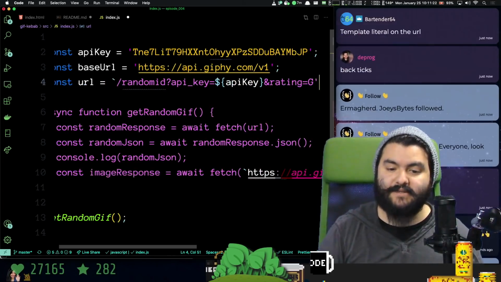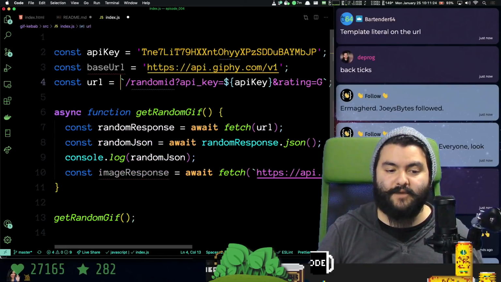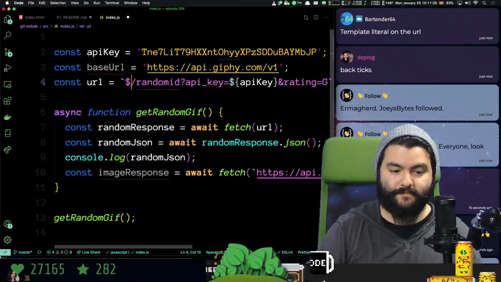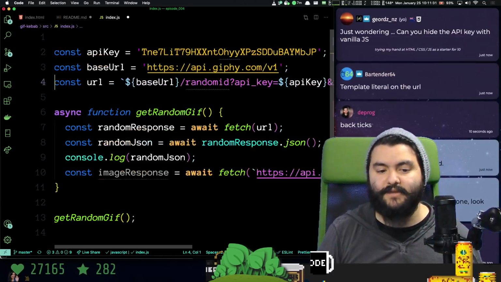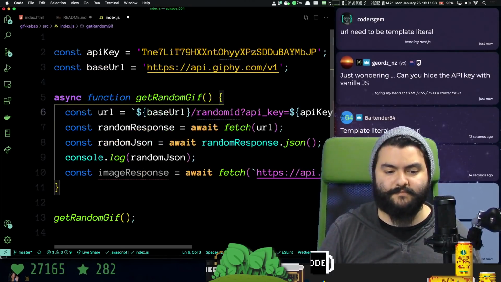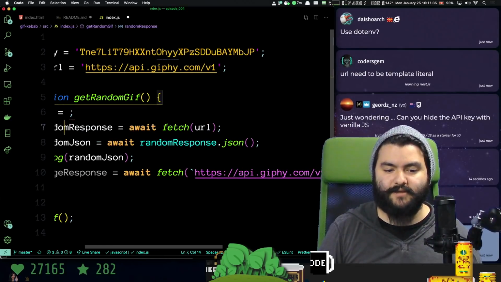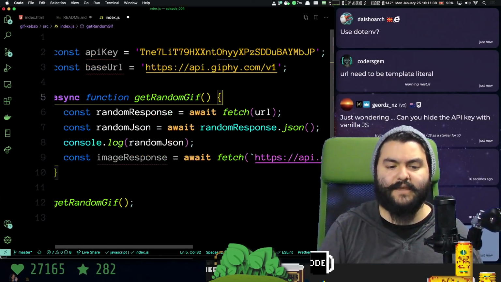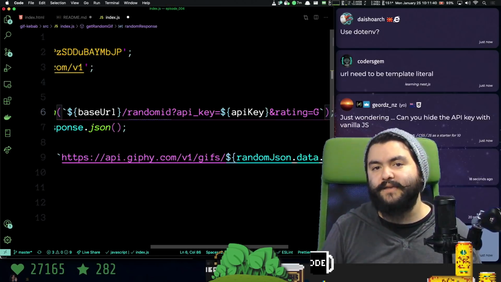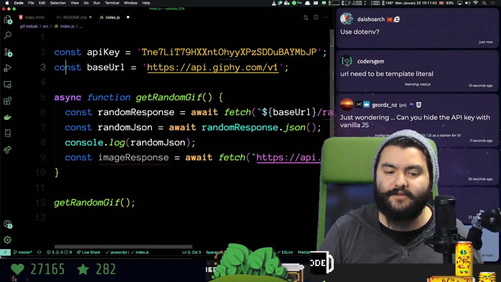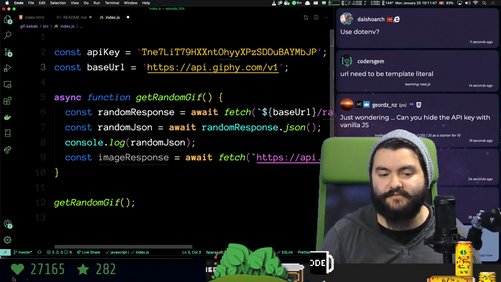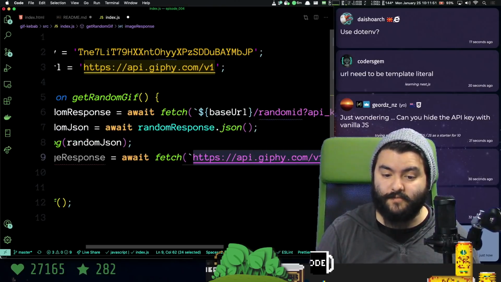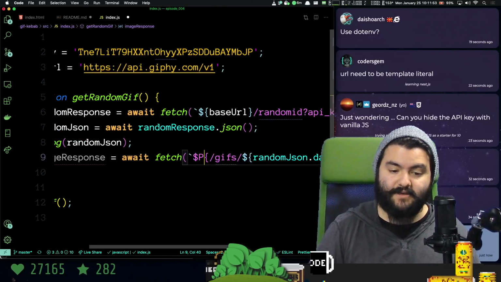Now I can use these to reuse this URL multiple places. So this becomes backticks, and we can say we need the base URL /random ID /API key and rating cheat. Great. Actually, we'll just do it inline here, like this. Because we're on the front end, this API key is going to get exposed anyway, so there isn't a use for .env unless I built my own API that proxied this request. Cool, and then we can reuse that base URL right here as well. So this becomes base URL.